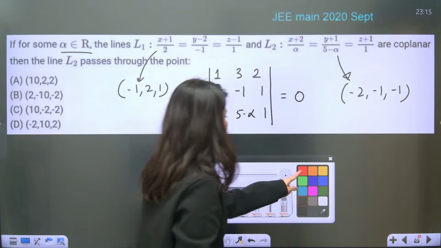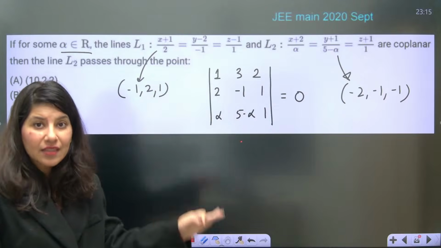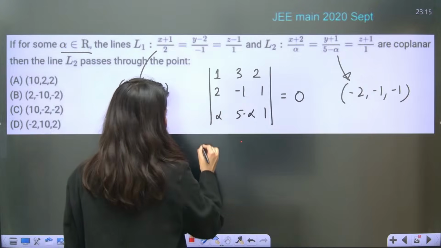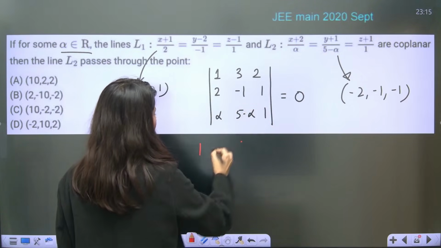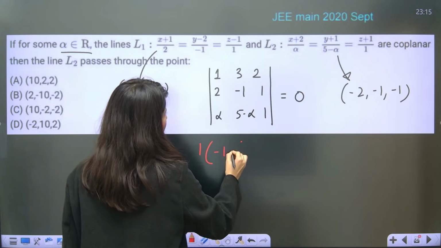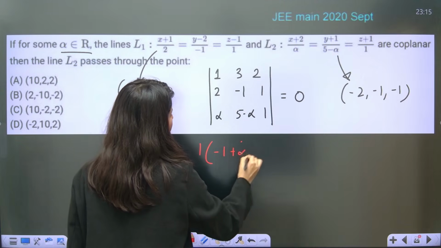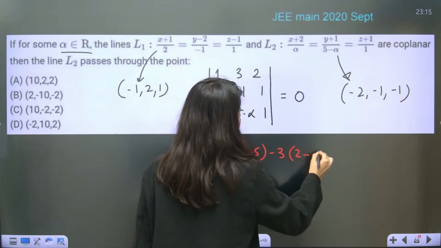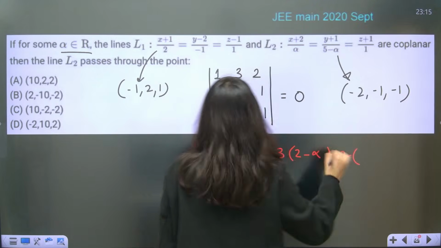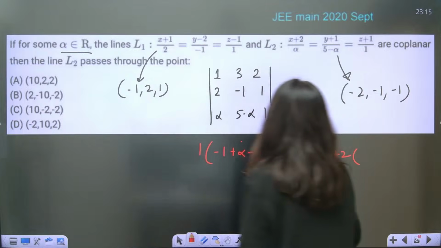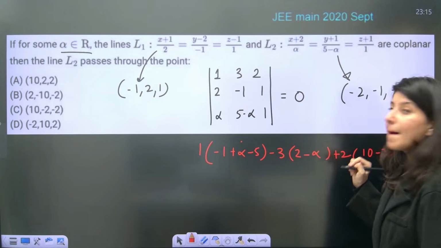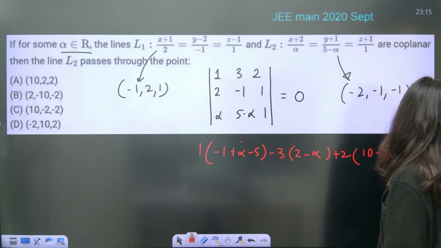And now you just have to expand it, make it 0, get the value of alpha. So just the simple determinant, minus 1 and plus alpha minus 5 minus 3. So this is 2 minus alpha plus 2. This is 10 minus 2 alpha. 10 minus 2 alpha plus alpha, and it is 0.